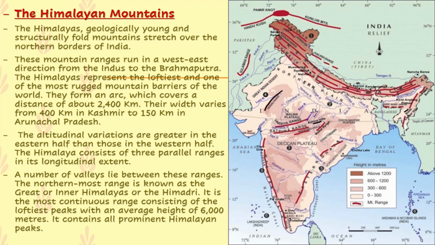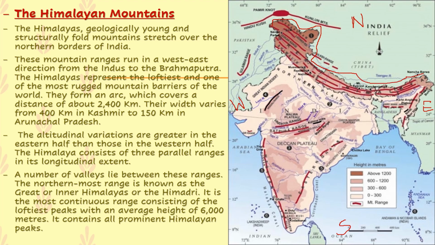As we all know, this portion denotes north, this portion denotes south, this portion denotes east, and this portion denotes the west. Clear, children? You can see our Himalayan mountains are stretching over the northern borders, the northern edges of our country, India.